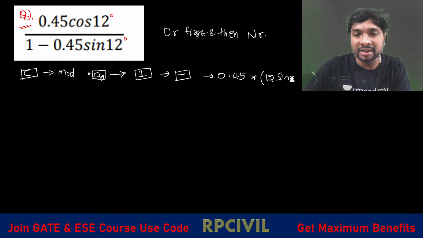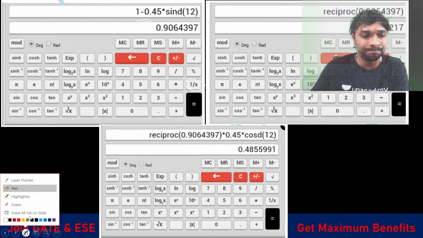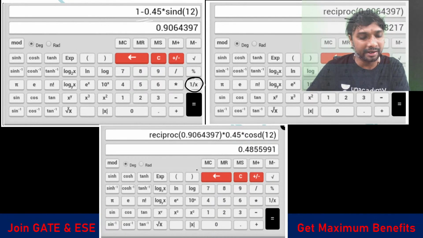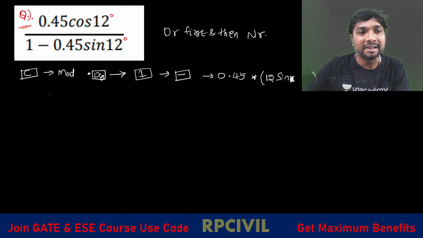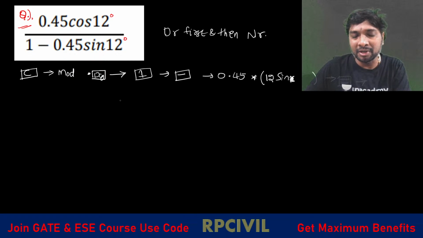So if we just observe 1 minus 0.45 sin 12 degree, you will be getting some value. Then what do we need to do? By pressing this 1 by x key, we need to use which key here? We need to use this 1 by x key, so that the reciprocal of that will be calculated, right? So the reciprocal 1 by x key we have to press, then the equality symbol.